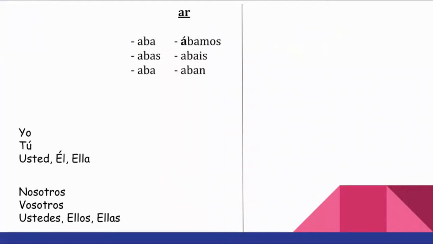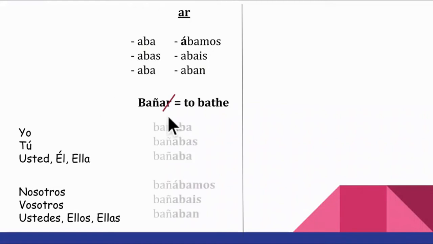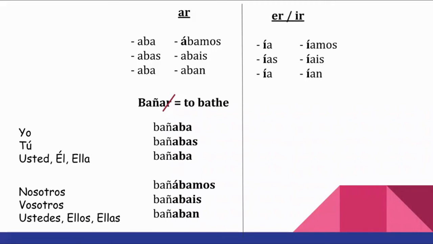Este es un ejemplo de los verbos AR. Vamos a conjugar el verbo bañar, to bathe. I need to drop the ending, that is AR, and this is my conjugation. Repetir, por favor. Bañaba, bañabas, bañaba. Notice that nosotros form has an accent mark. Bañábamos, bañabais, bañaban.